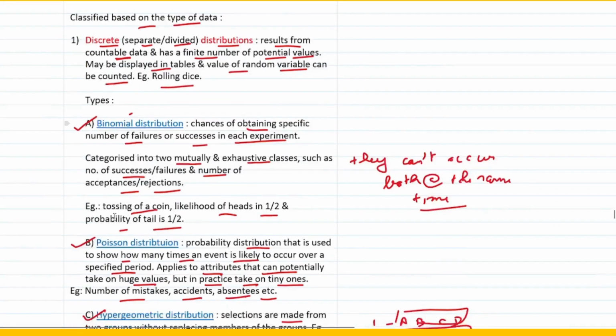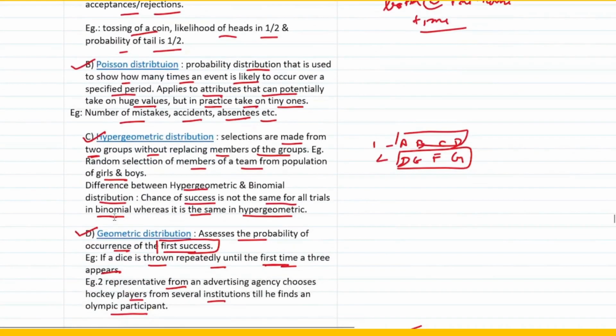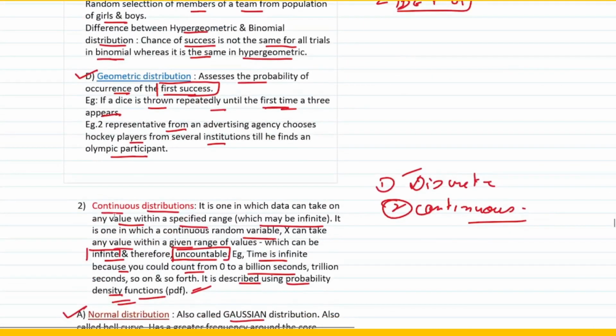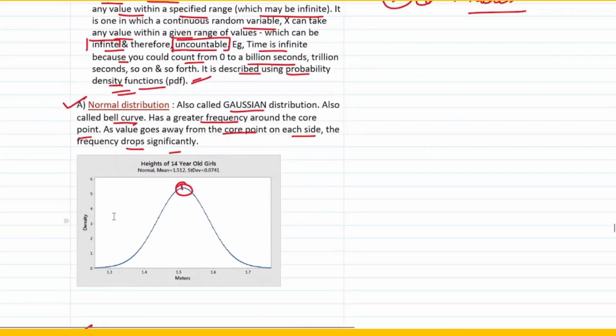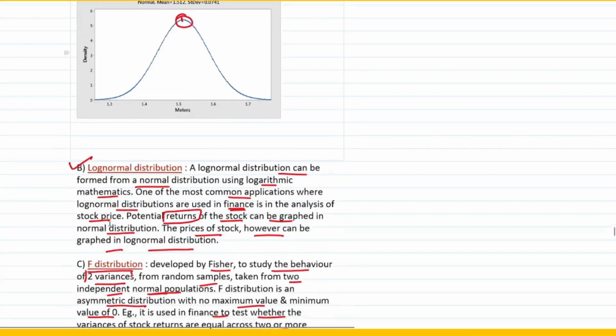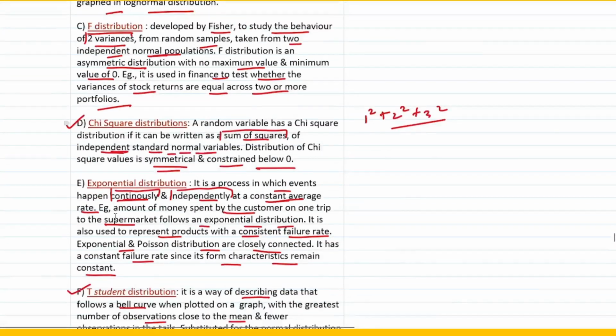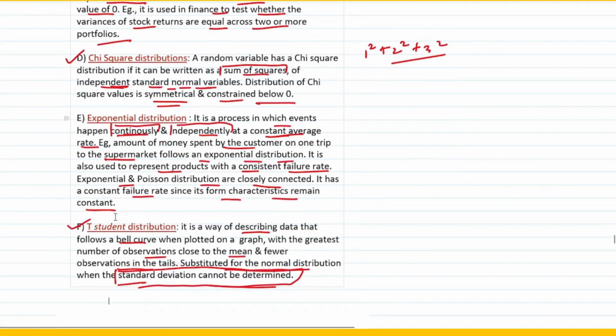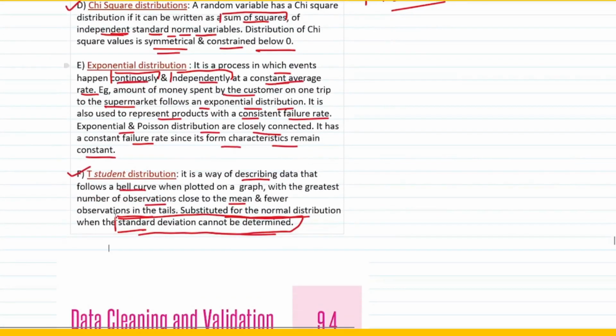What are the different kinds of discrete distribution? One is binomial, then Poisson, hypergeometric and geometric. And in continuous distribution, we had the normal distribution, log normal distribution, F distribution, chi-square distribution, exponential distribution, and t-student distribution, right? So with this, we finished 9.3. In the next video, we will be finishing 9.4 and the MCQs at the back of your book.